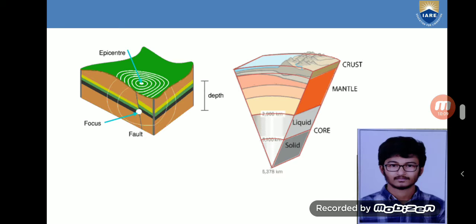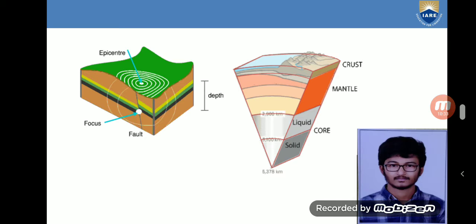Given this knowledge, there are many types of earthquakes. Some earthquakes occur at the mantle, some at the crust, some at the core. But only some of the earthquakes are able to reach the surface of the earth. Mostly the earthquakes which occur at the crust are able to reach the surface.